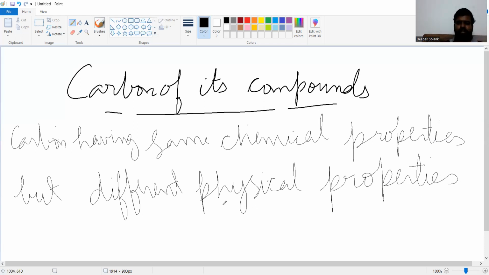In physical properties, we can say which properties are there. There is malleability, we can say.